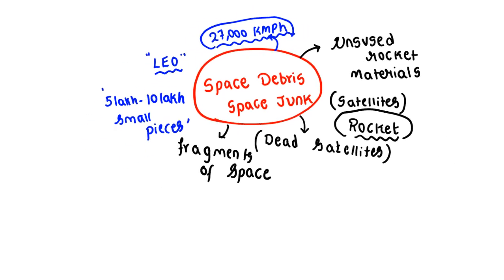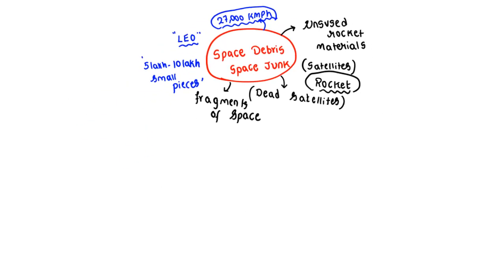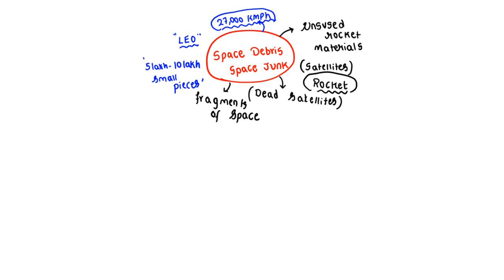So the time has come to show greater importance towards space debris. Clear? If we leave all these things, it may cause collisions with other important satellites that are actually working in space.